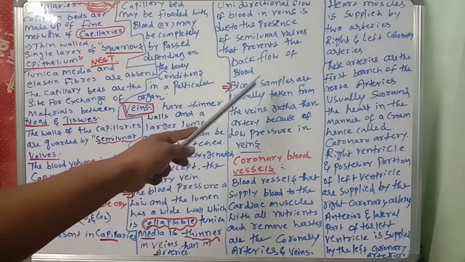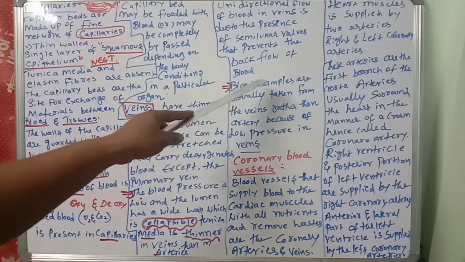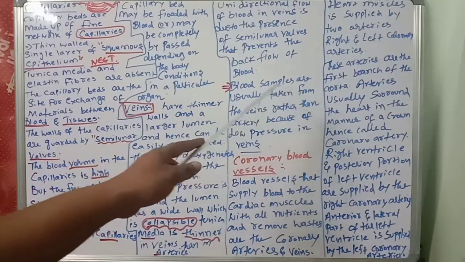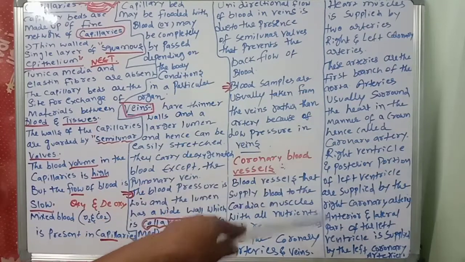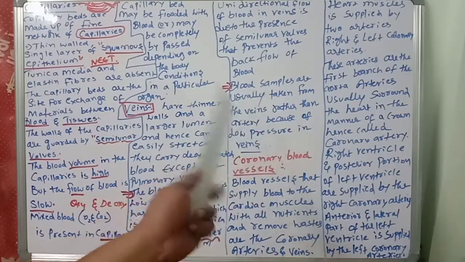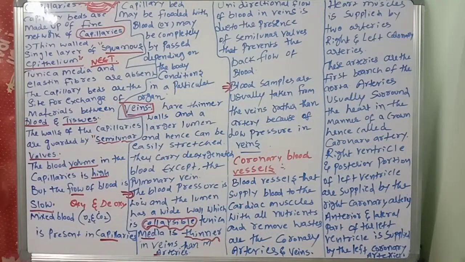So whenever you go for a blood test, they first check the vein and collect the blood from the vein. Why? Because it is deoxygenated blood at low pressure. That's the reason they collect blood from veins only.